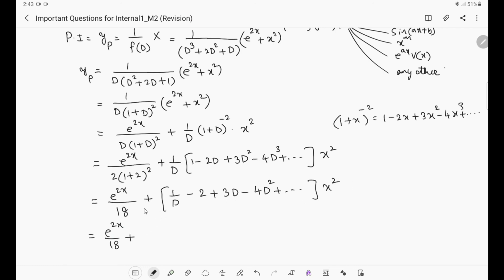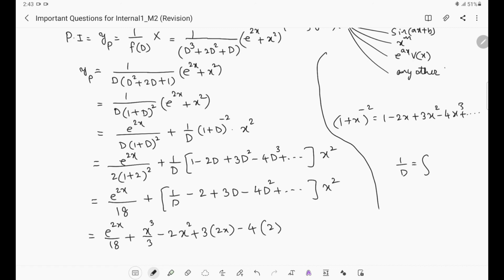1 by d of x square, that is integration. 1 by d is nothing but the inverse operator, 1 by d is integration. So what will happen here? Integration of x square is x cube by 3, minus 2 into x square, plus 3 into d of x square, meaning the derivative of x square is 2x, minus 4 into the second derivative of x square. First derivative of x square is 2x, second derivative is 2. If we write the next term, then d cube will be there, right? Why are we not writing d cube? Because first derivative will be 2x, second derivative will be 2, third derivative, derivative of 2, is 0. So we don't need to write it.